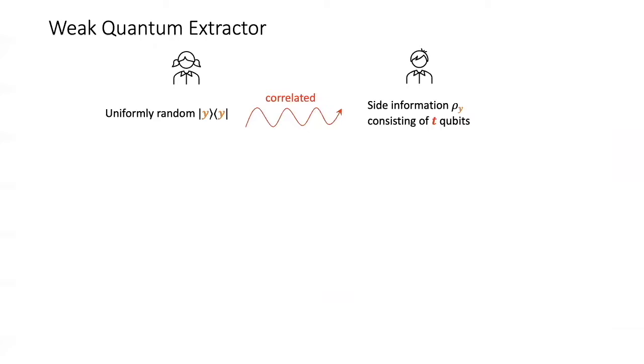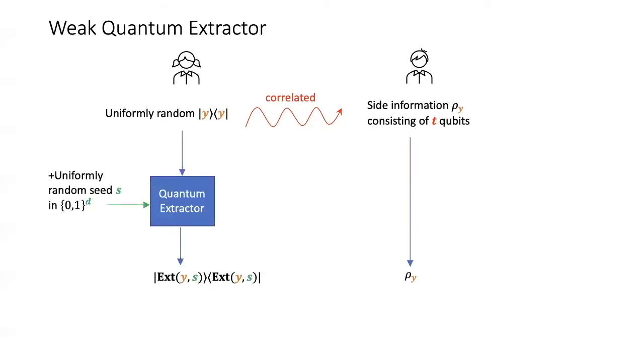Imagine a setting where Alice has a uniformly random string y and Bob has some information about Alice's input. So he's allowed to look at Alice's input and write down some information. So by this, we mean a quantum state rho y consisting of t qubits. So now Alice's and Bob's inputs are correlated. Now apply a quantum extractor on Alice's input using some additional random seed S. So this modifies Alice's input.